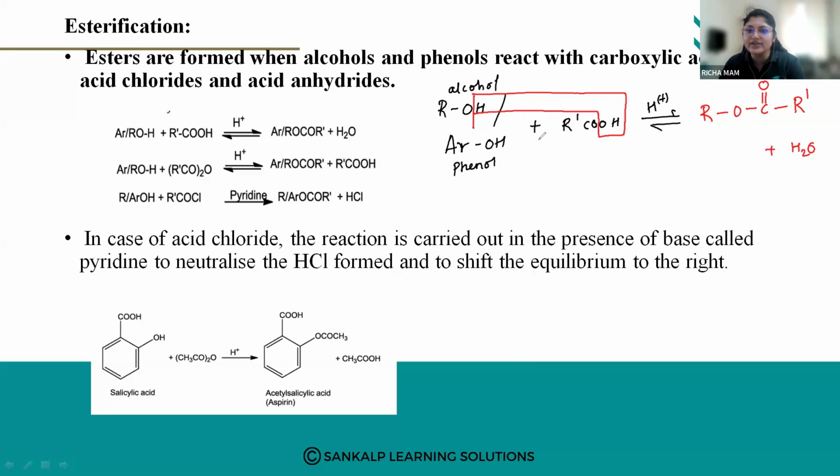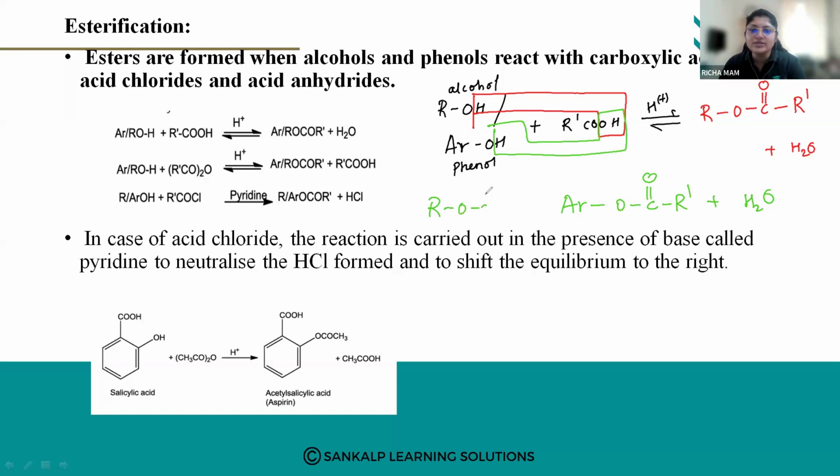So if phenols react with this, how will the product be? Just see. Again water will be released, plus H2O and Ar, O, C double bond O, R dash. So like this the product is formed. So these are the esters.